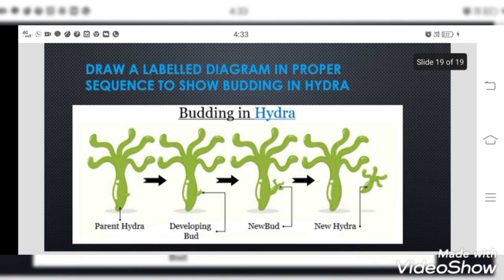Okay, so these are the questions which came in the 2 years, like 2018 and 2019, from the chapter How Do Organisms Reproduce. So all of you must practice these question answers, and they are very, very important. If I post some of the years' question papers of the same chapter, you could get an idea of how many times they repeat the same sort of questions. Okay, so I hope all of you practice these questions and try to get good marks in the examinations.